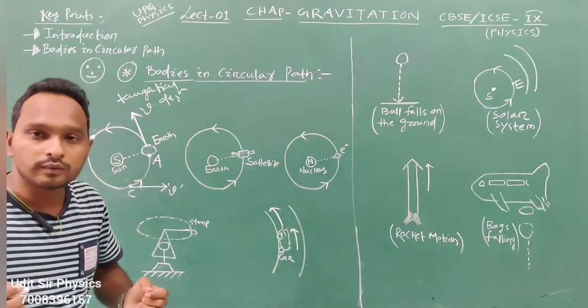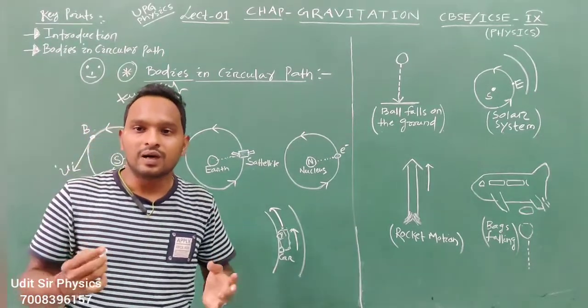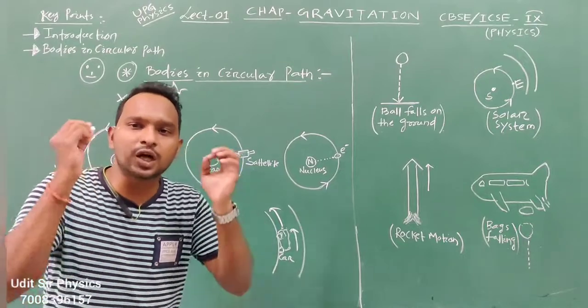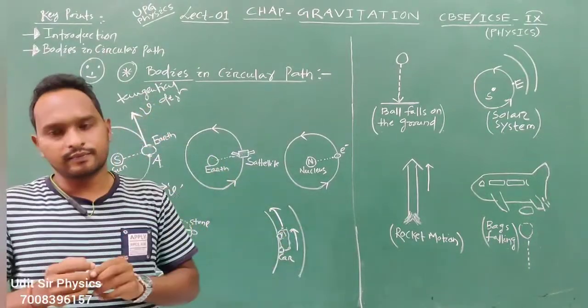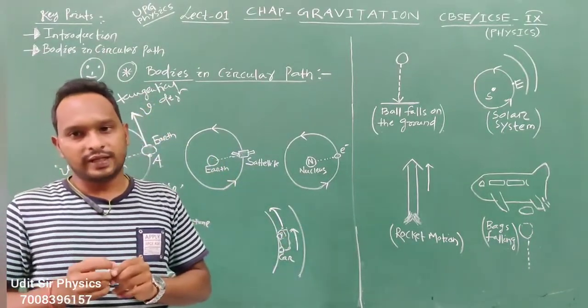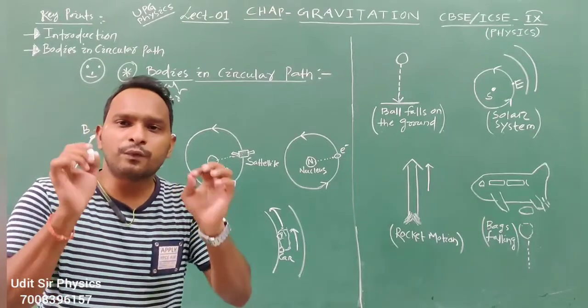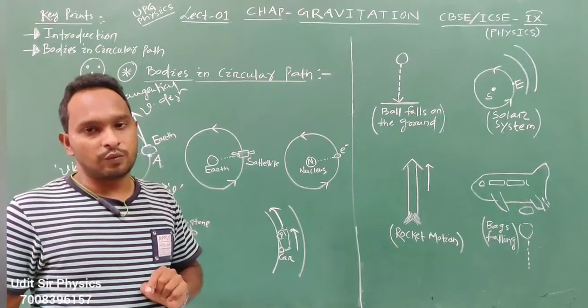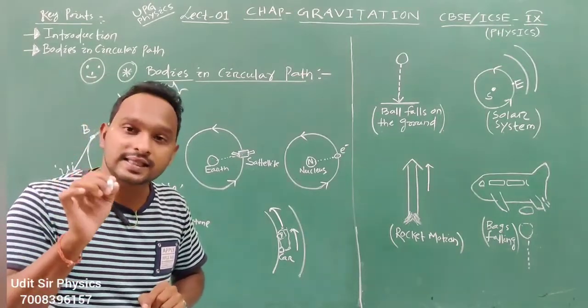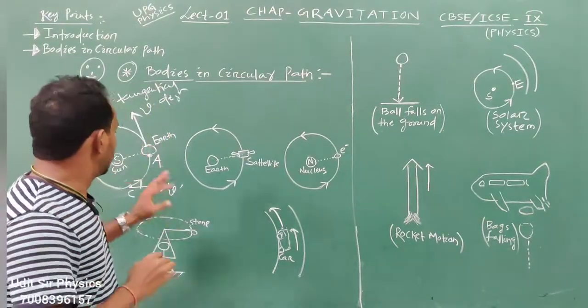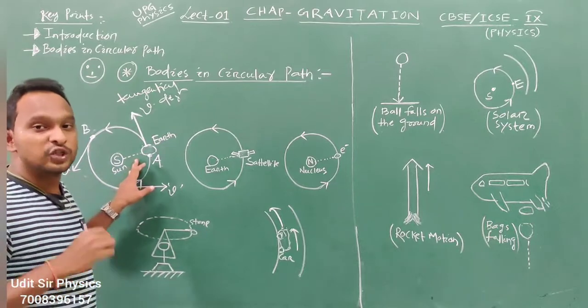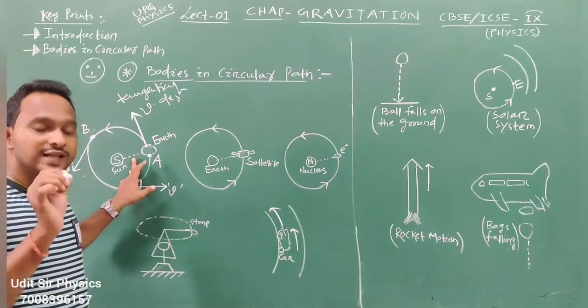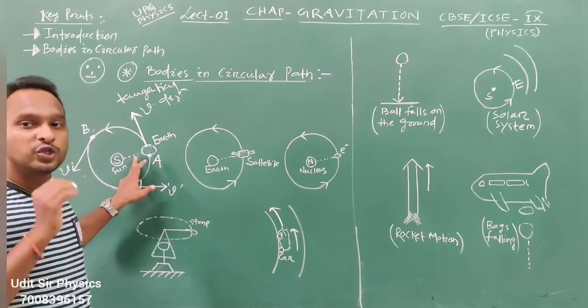So how does this earth or the body still continue to be in a circular path? It is because some force is acting on this body. Which force?